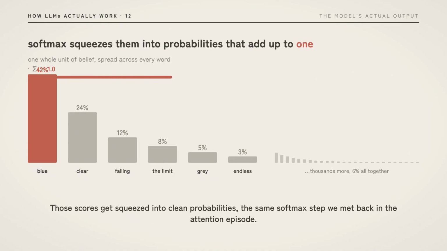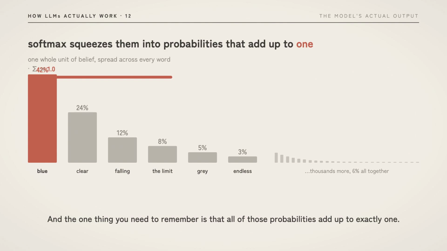Those scores get squeezed into clean probabilities, the same softmax step we met back in the attention episode. And the one thing you need to remember is that all of those probabilities add up to exactly 1. So think of it as the model spreading one whole unit of belief across every word it could say next. Blue might get the biggest share, clear a smaller share, and the rest split up what's left. That full spread of probabilities is called the distribution, and it is the real output of the model.